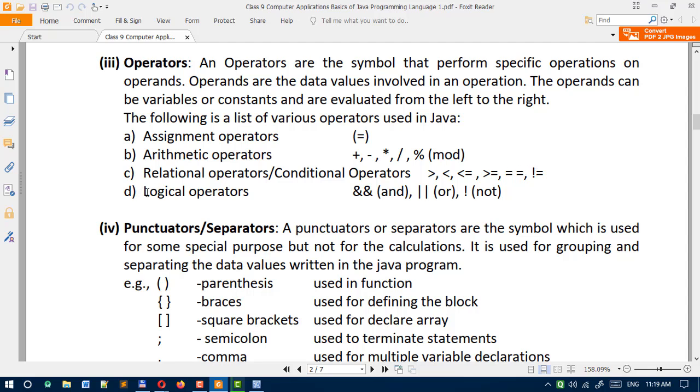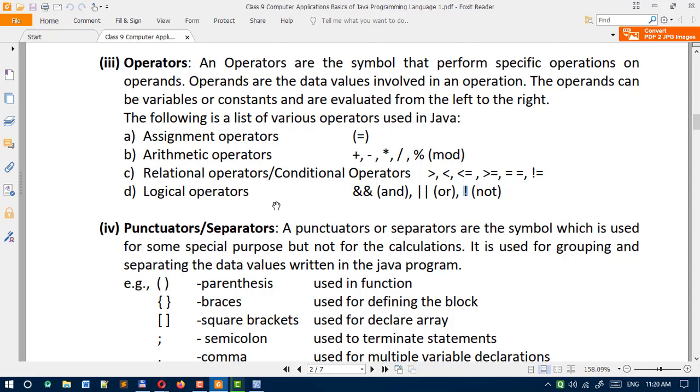Fourth one is logical operators. In logical operators, double ampersand symbol is used. It is known as AND operator. Two vertical lines we are using, it is known as OR operator. Exclamation sign we are using, it is known as NOT operator. So three kinds of logical operators.